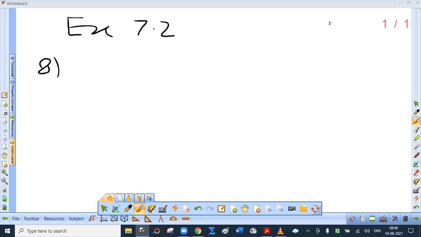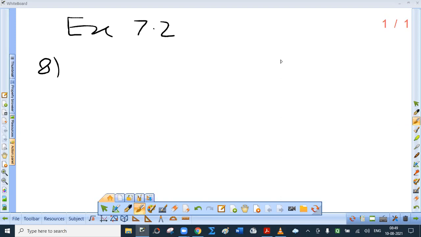Then X greater than or equal to 0, Y greater than or equal to 0. I hope you are getting this. These are called non-negativity restrictions: X greater than or equal to 0, Y greater than or equal to 0.